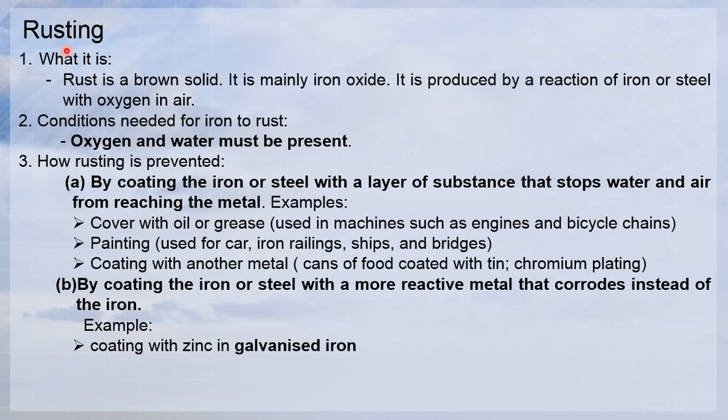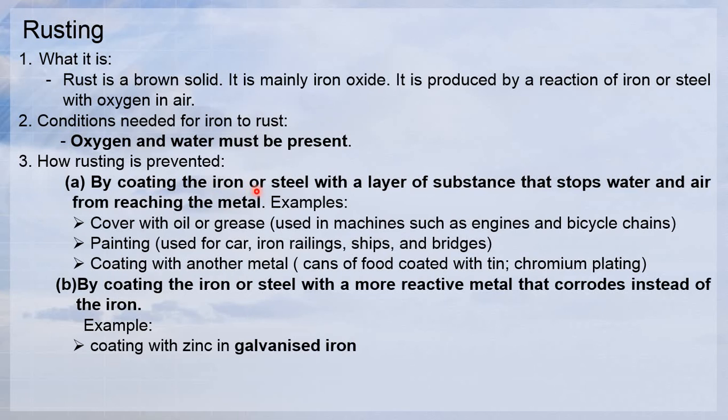Rusting. What do I mean by rusting? Rust is a brown solid, mainly iron oxide, produced by a reaction of iron or steel with oxygen in air. The conditions needed for iron to rust: oxygen and water must be present. So how is rusting prevented?